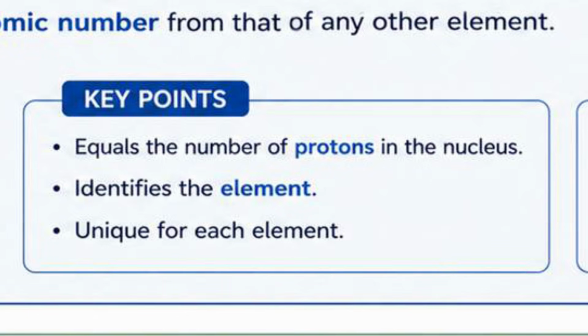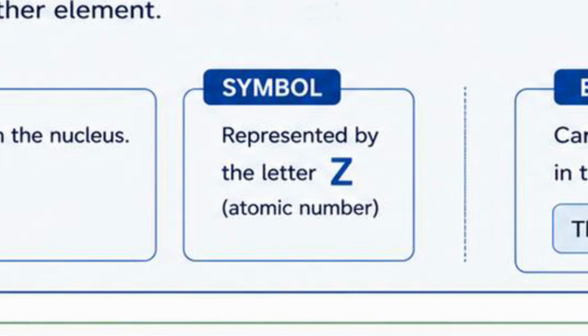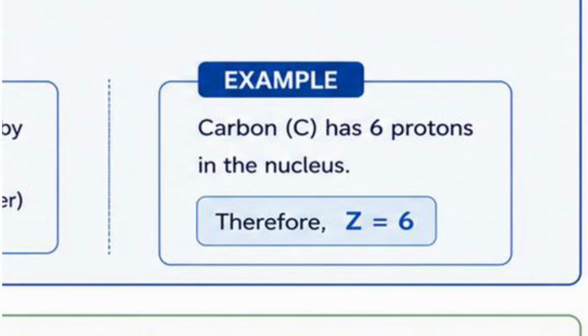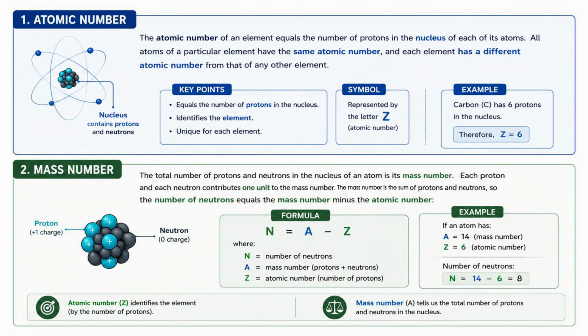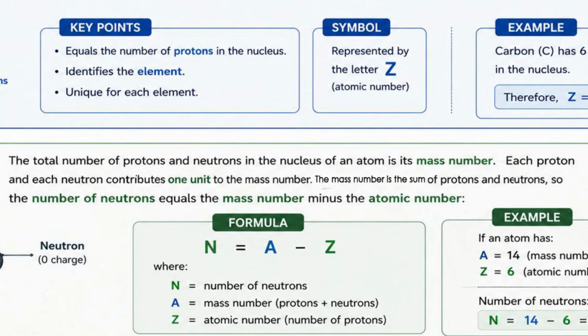So atomic number is represented by the letter Z. So for example, for carbon, since it has 6 protons in the nucleus, therefore, the atomic number is equal to 6. For the mass number, it is the total number of protons and neutrons in the nucleus of an atom.